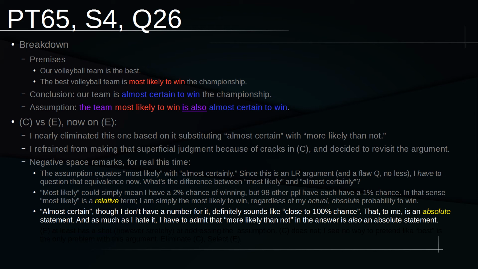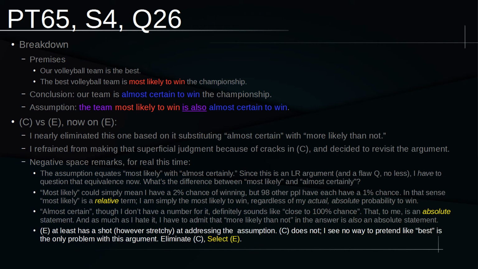More likely than not simply means majority, right? There's like 51-49. You are more likely to get this outcome than to not get this outcome. That is also an absolute statement. And even though I think more likely than not is very distinct from almost certain, there's at least that absolute link between the two. So looking at it this way, E has at least a shot, however stretchy, however far I have to stretch almost certain to meet more likely than not. That is a stretch to me still.